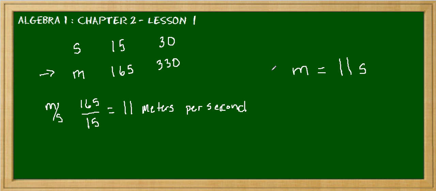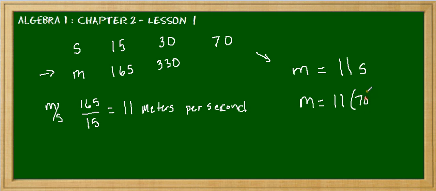Now we're asked, how far would Miss Winfield go in 70 seconds? So having this function, we can now determine how far she would go in 70 seconds. Now, our table went out to 60, but if we had 70, we can go ahead and plug in that value and say that the meters would be equal to 11 times 70.